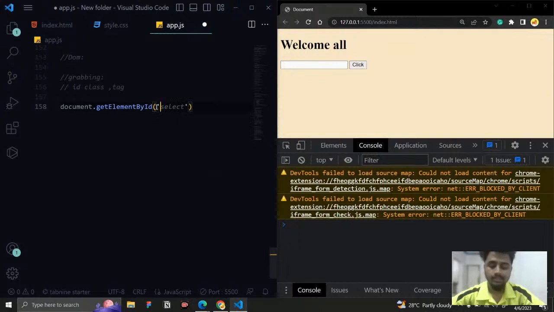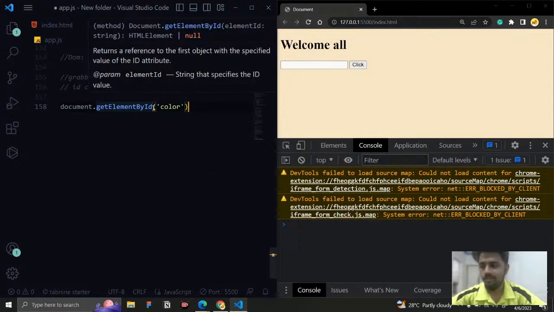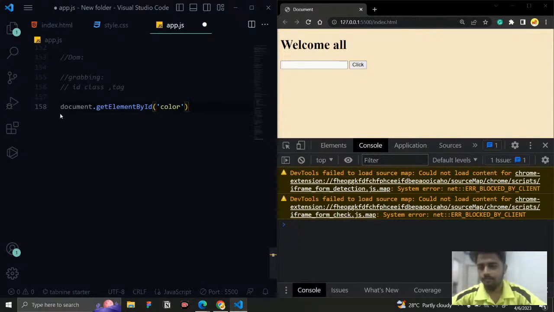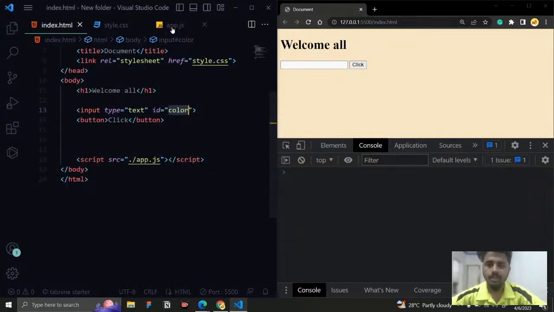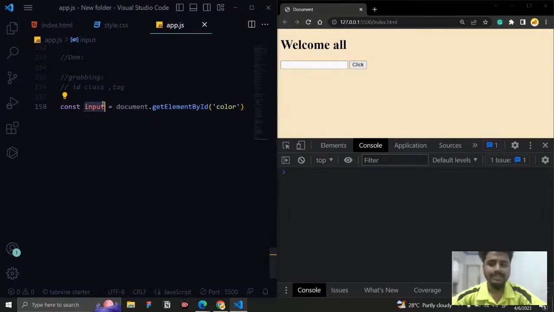So what is the ID? It is going to be color, right? You just want to simply tell color. You don't want to use the number sign and everything. Now I'm going to store whatever I'm getting, the element, in a variable. I'm going to say this is going to be input. So I created a const input variable, and document.getElementById with the ID that we're going to fetch from the HTML, and we're going to store it here, inside this input.